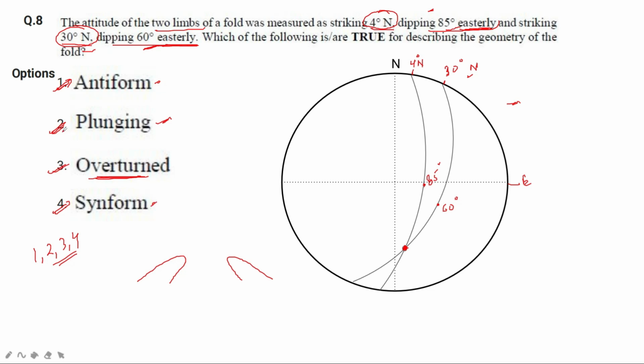So it might be 2 and 3 also, and both 1 and 4 might be wrong, but this is a better option, I would say. So 1, 2, 3, 4 is the right answer.